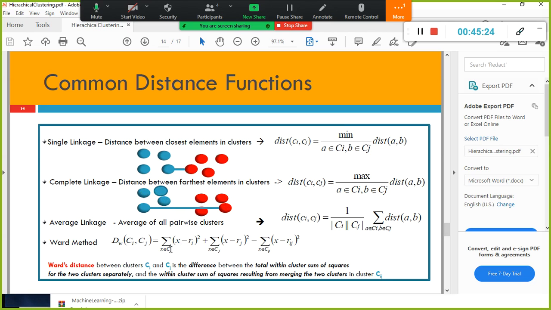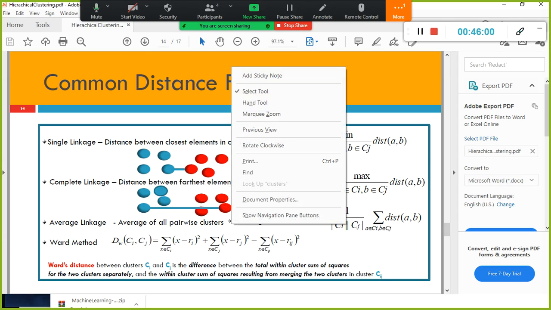And we have Ward's method, the Ward's distance method. The distance between cluster Ci and Cj is the difference between the total within-cluster sum of squares for the two clusters separately, and the within-cluster sum of squares resulting from merging the two clusters into cluster Cij. So see what the within-cluster sum of squares is, and then the total sum of squares.